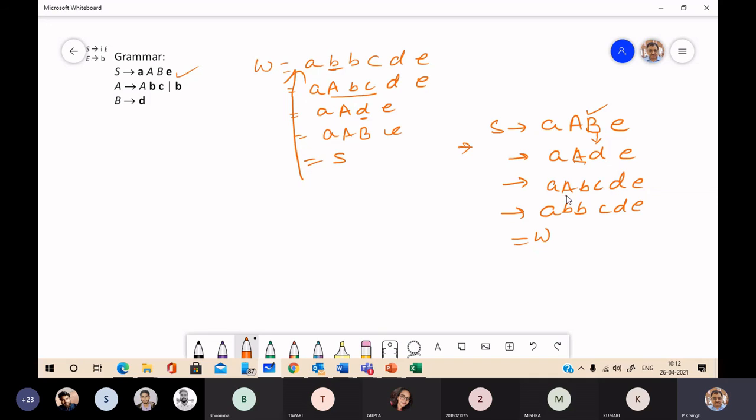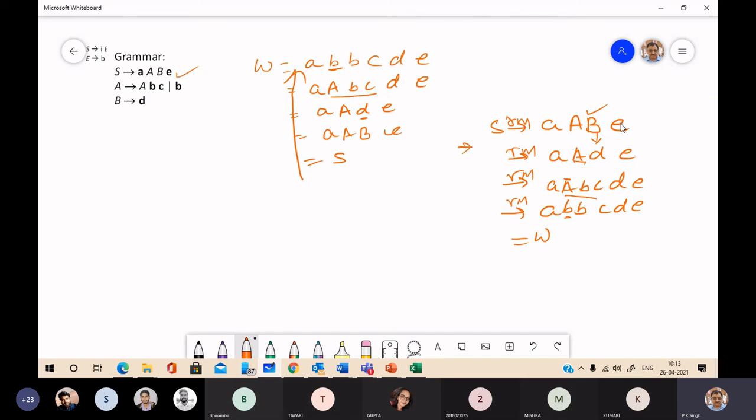Again here we have replaced this by this B. So we are always considering the rightmost non-terminal. So it is called rightmost derivation, and you may say bottom up parsing is rightmost derivation in reverse.